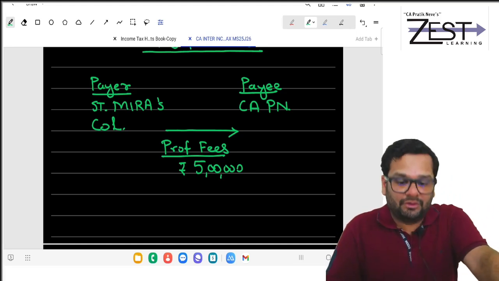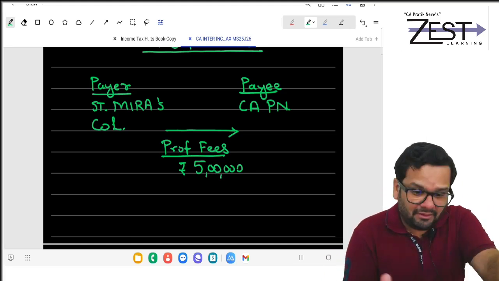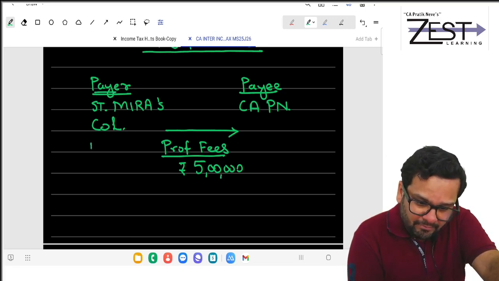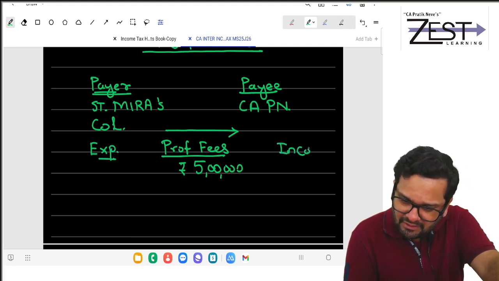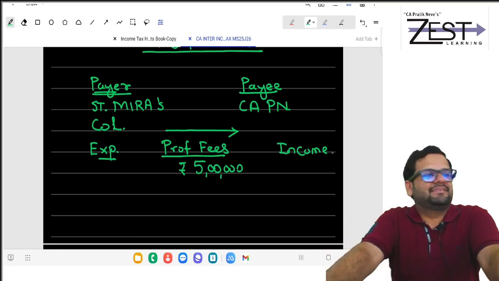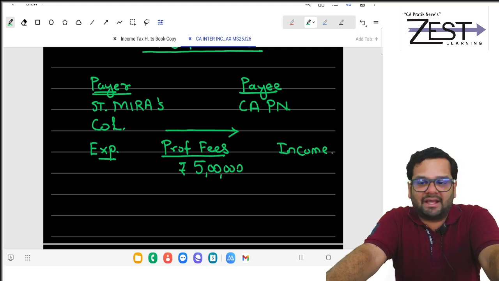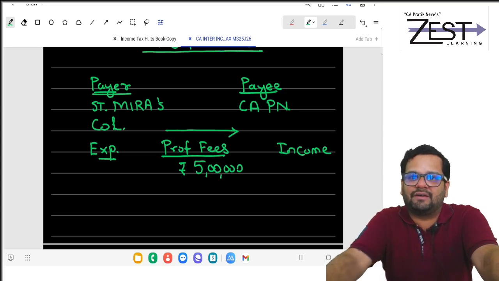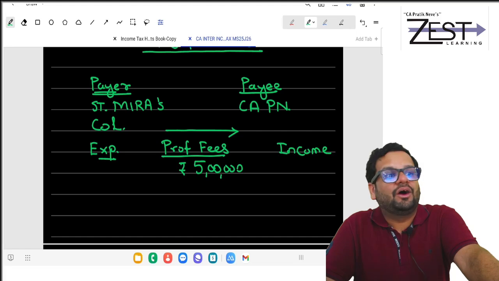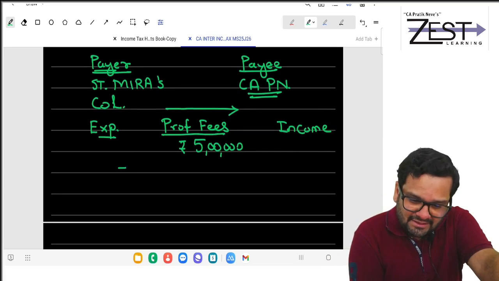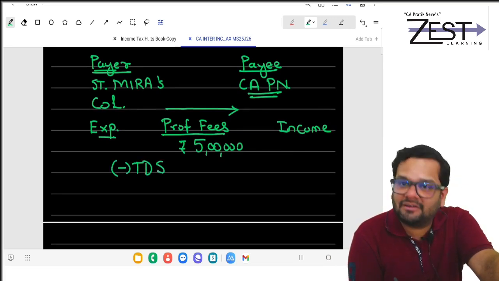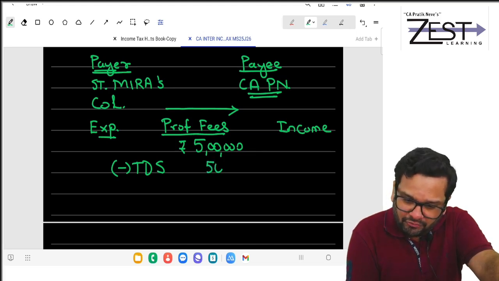What they will do? They will know that they are the payer. For them, this is an expense. For me, it is an income. Government has given them instruction that don't pay full 5 lakhs. We want to know how much this payee is earning. So less tax deducted at source of 50,000 at 10%.